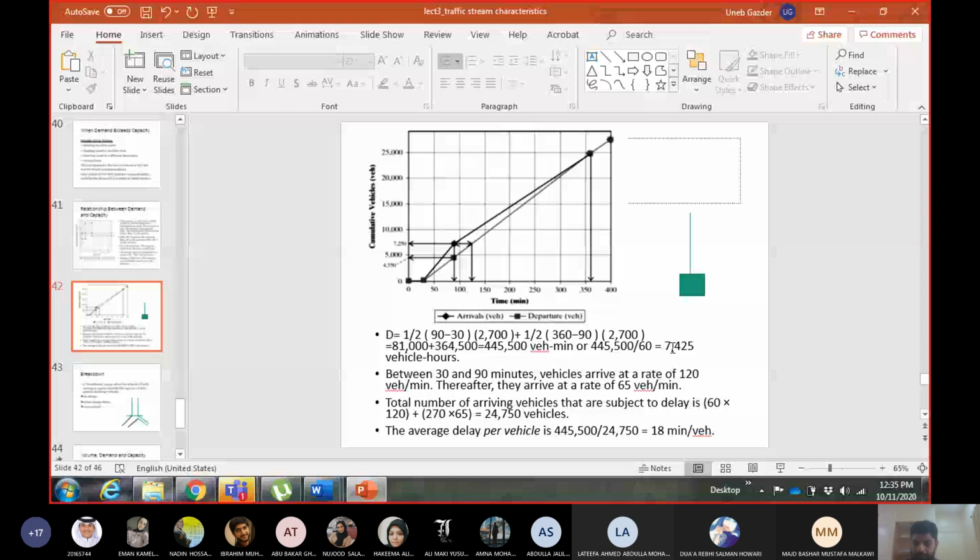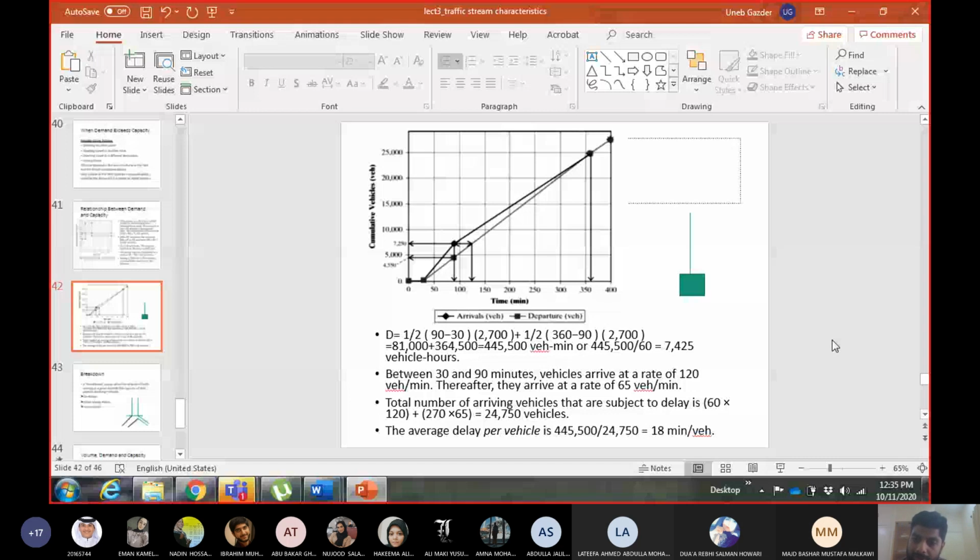Now, will this delay be faced by vehicles which are arriving during time 30 and 90? No. Because even after time 90, up to when time is 360, vehicles which are coming during this time also have the queue present on the segment, right? So until the queue completely goes off, the new vehicles will also face some delay.